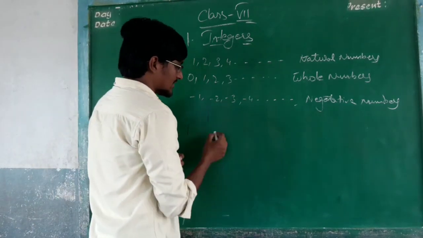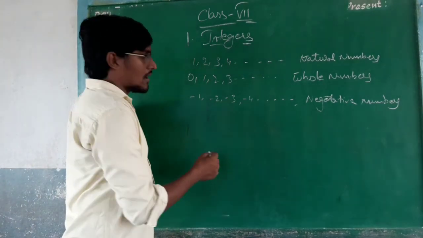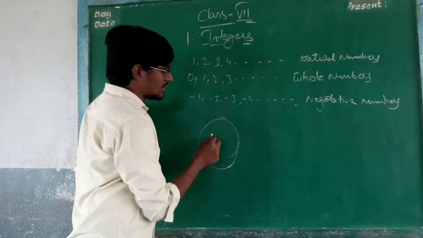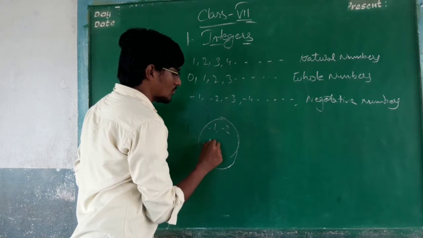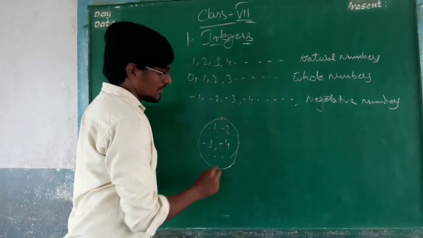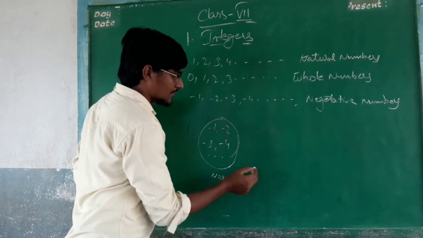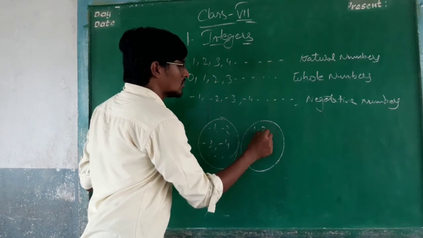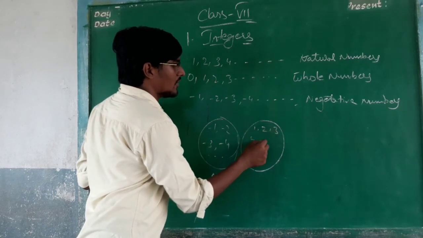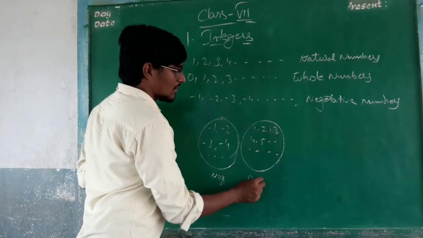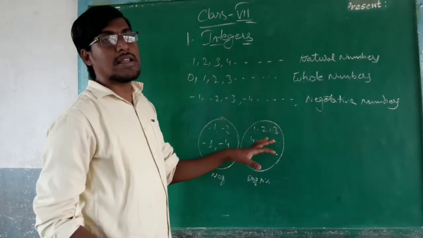These are the negative values, that is -1, -2, -3, -4 and so on. These are the negative numbers. These are 1, 2, 3, 4, 5 and so on, the positive values, which can also be called natural numbers.